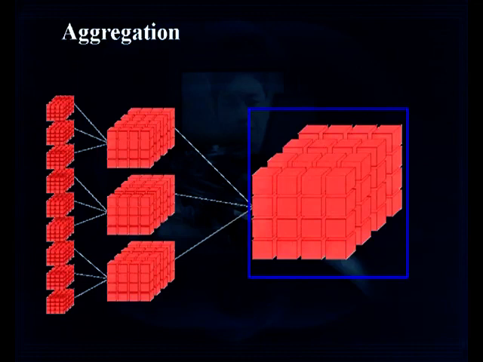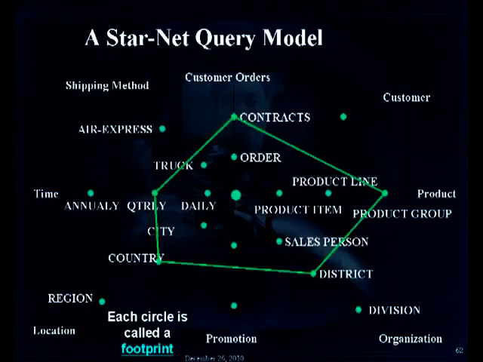StarNet query model. The slide shows what is the meaning of StarNet here. This is basically used to query the multidimensional databases. A StarNet model consists of radial lines emanating from a central point. So here the radial lines, for example, over the time dimension are daily, quarterly, annually, where each line represents a concept hierarchy for a dimension here.